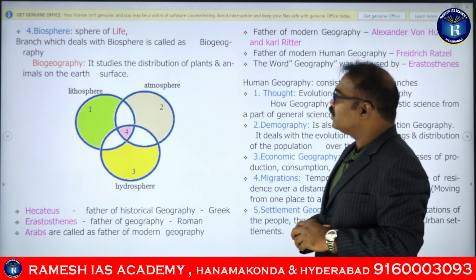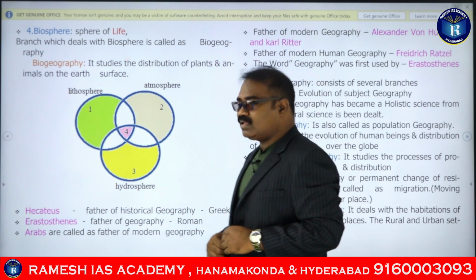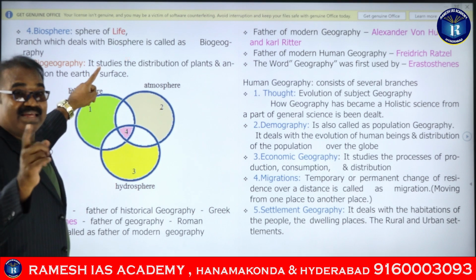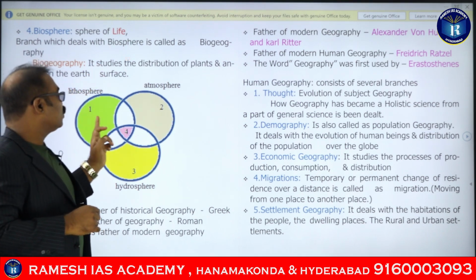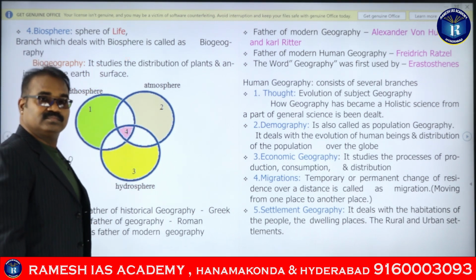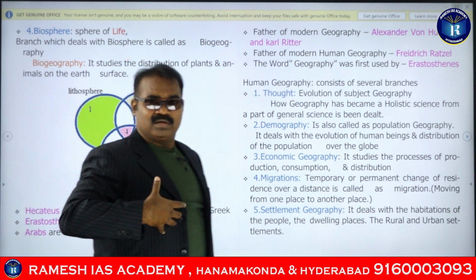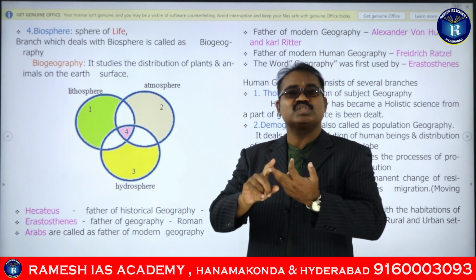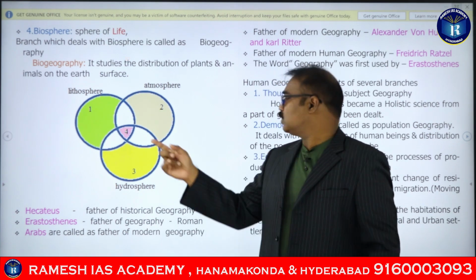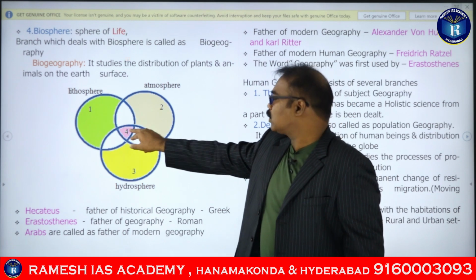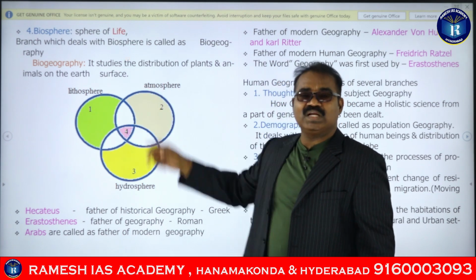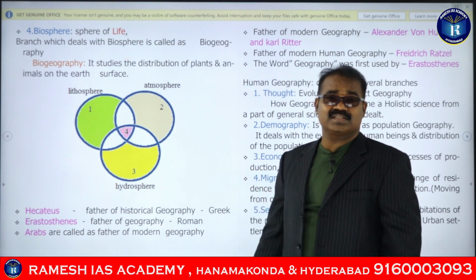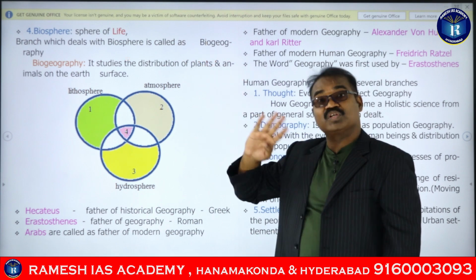Okay guys, recently a fifth sphere has been introduced. One more thing, guys, the biosphere is the sphere which consists of lithosphere, atmosphere and hydrosphere. The human or the plant body is a combination of solids, liquids and gases. So the three spheres join together to form the fourth one, which is called the biosphere, guys. We know that we are made up of solids, liquids and gases, so this is related to the four spheres.